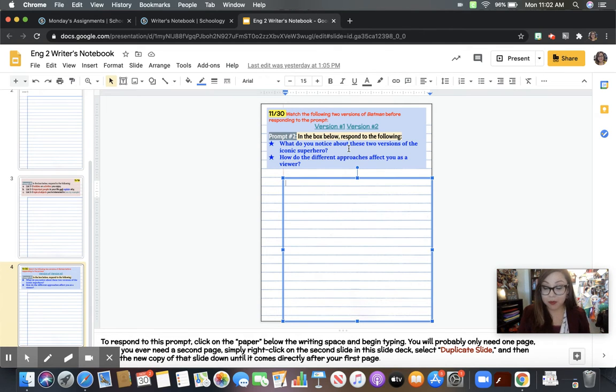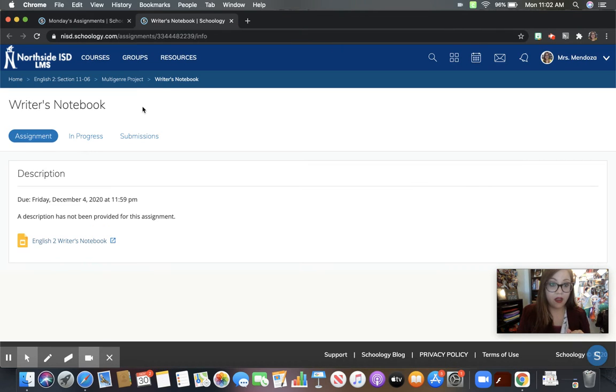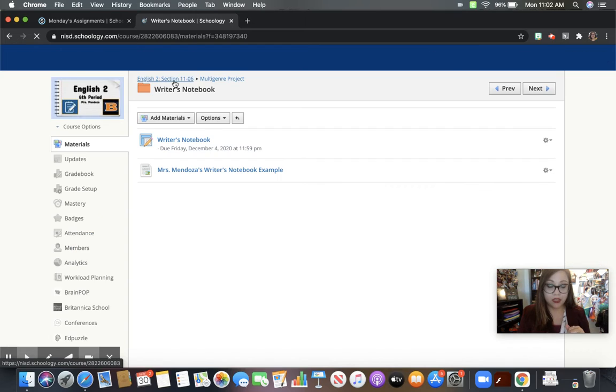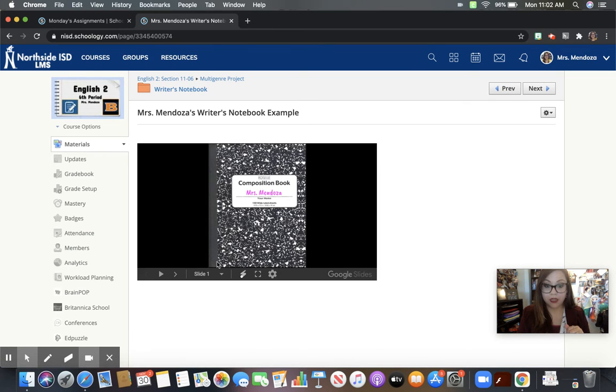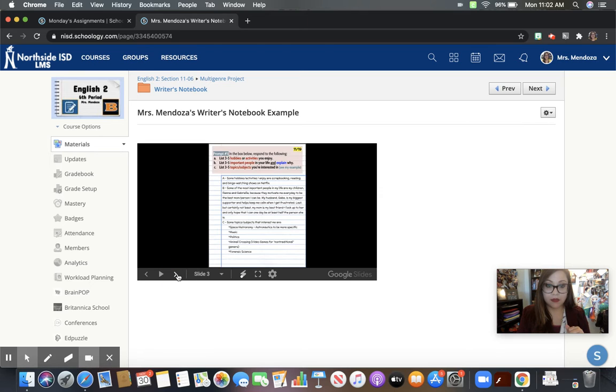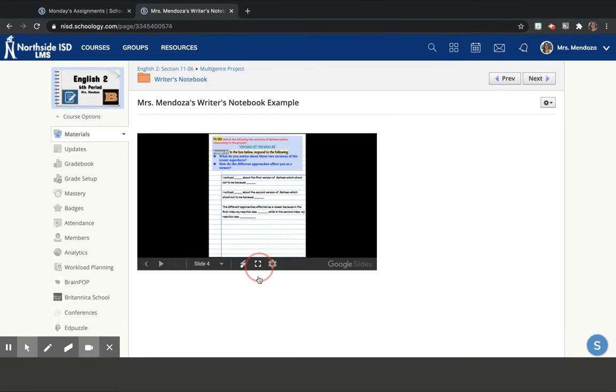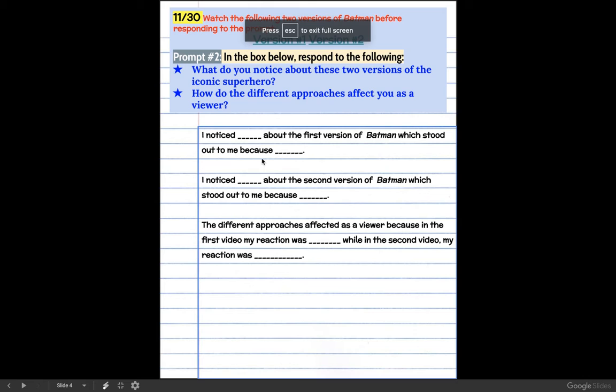I'm going to give away some spoiler alerts. So if you haven't watched the video, the two different versions on this, you need to go back and do it. Also, in this writer's notebook folder, you'll see that my example is here, and you can look at my 4th page to look at some sentence stems that might help you. So right here, this would be a great way to add in your response.